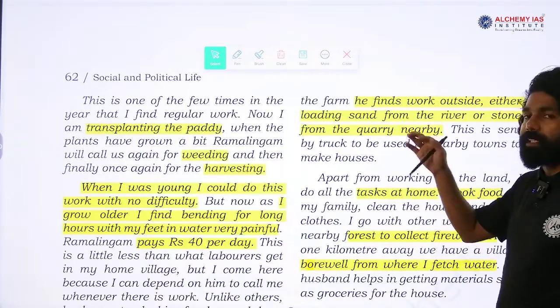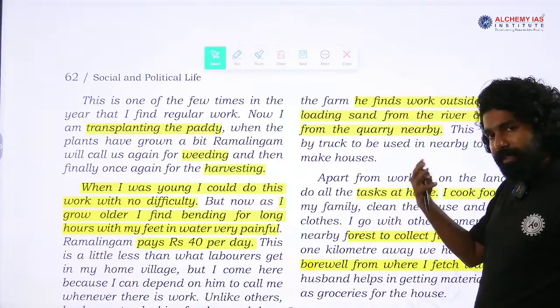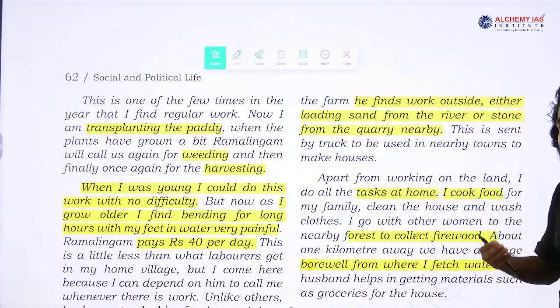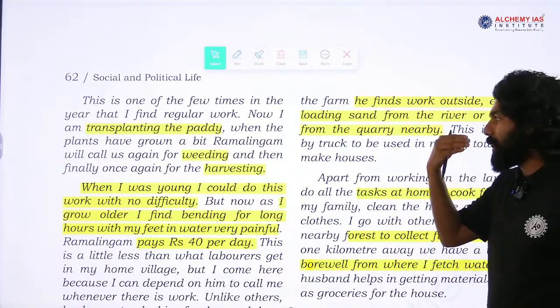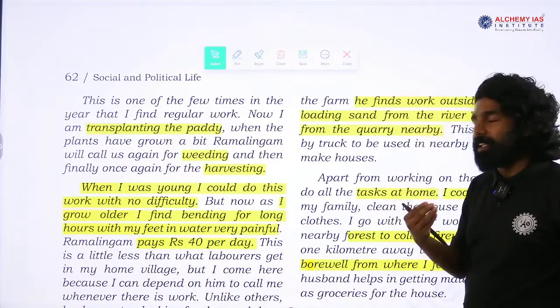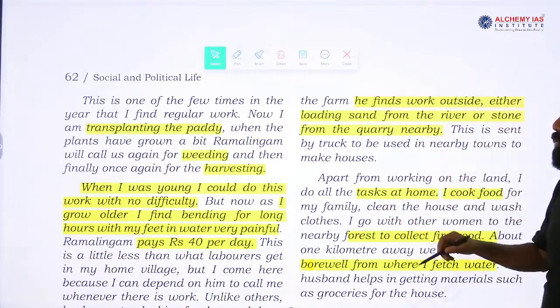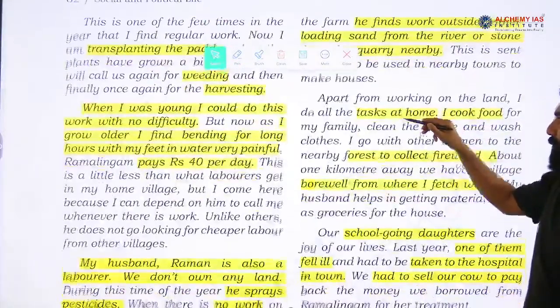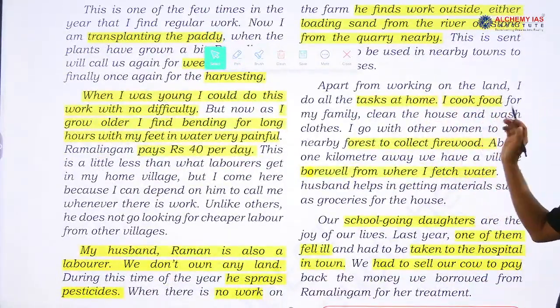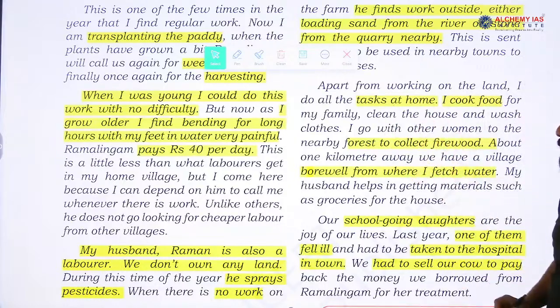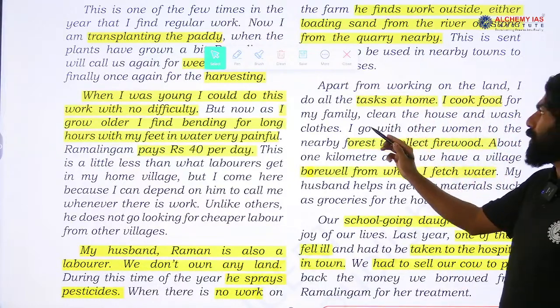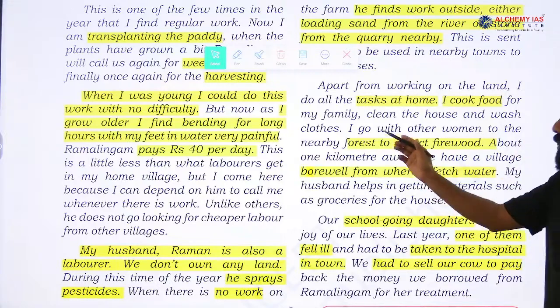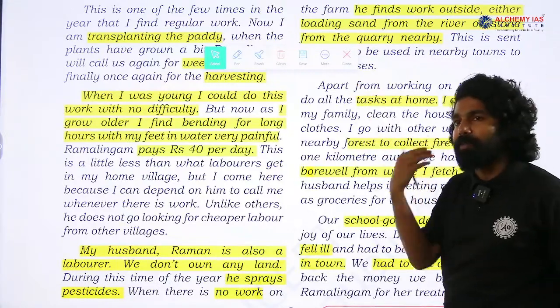This is the way the husband in this family earns a living, generating an income, and with that income they are able to sustain their life. This is what is explained in this paragraph. Apart from working on the land, I do all the tasks at home as well. I cook food for my family, clean the house and wash the clothes. She explained this as work other than the farm-related activities.